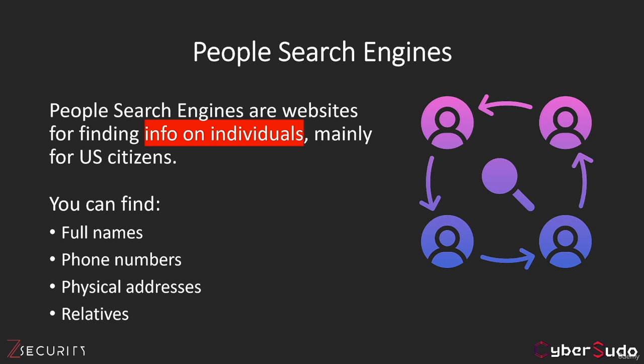You can expect finding full names, phone numbers, physical addresses, relatives, and more. And as I said before, these search engines collect personal information from public records, marketing companies, social media profiles, and other data brokers. And this information can be accessed by anybody and is completely free. So we are not doing anything tricky to get this information.